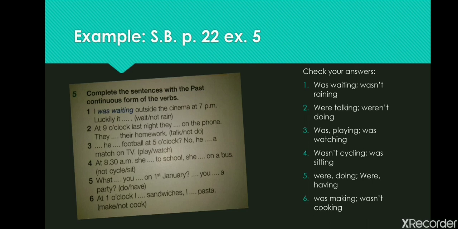What were you doing on the 1st of January? Were you having a party? At 1 o'clock I was making sandwiches. I wasn't cooking pasta.